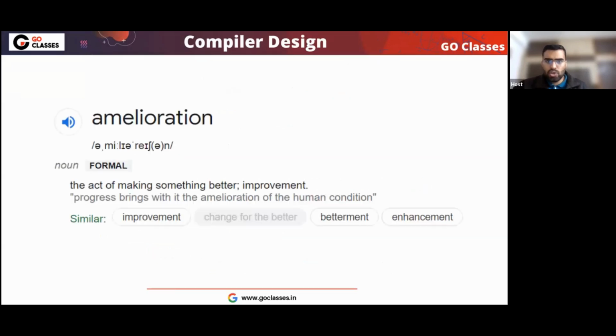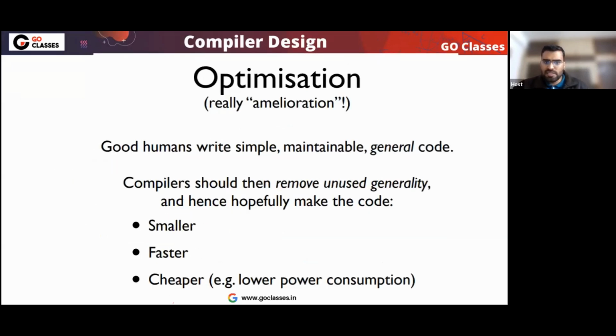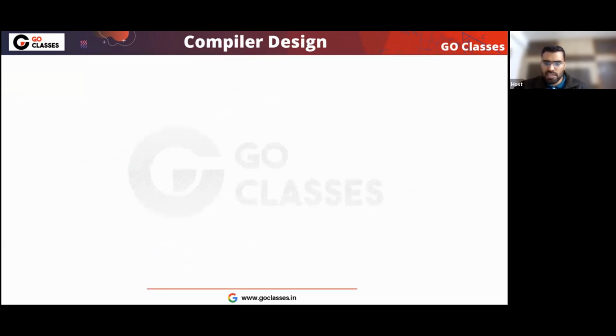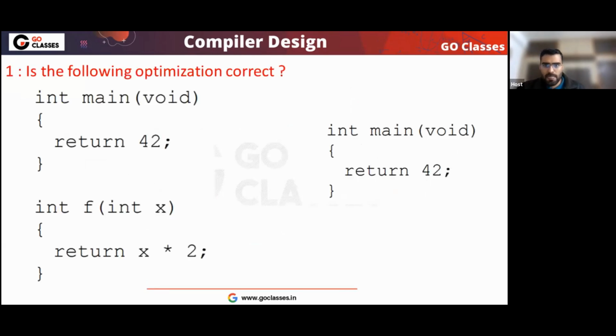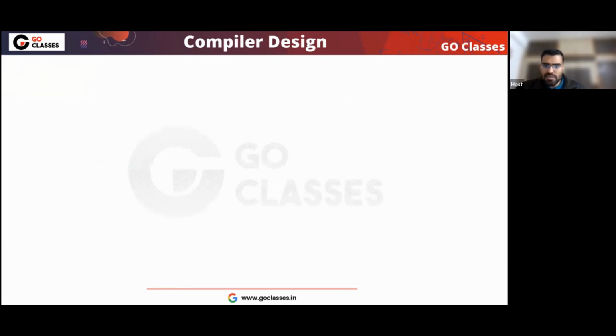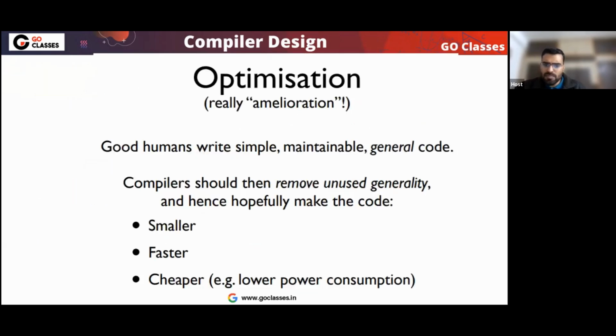Now we have already seen what optimization is. Optimization basically means improvement. We are just improving the program, improving the speed of the program and also the space that is required. Now my question is this. Remember, optimization, that is improvement, that is fine, you are basically improving.